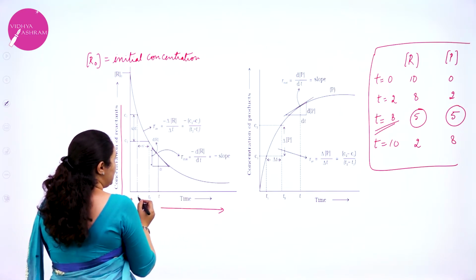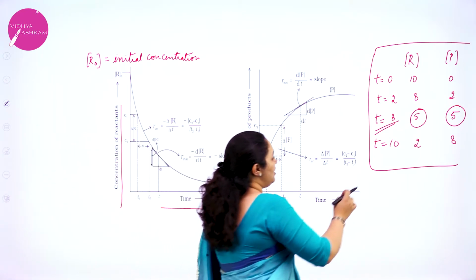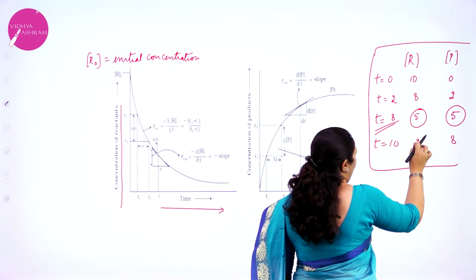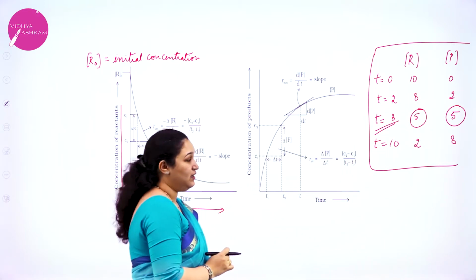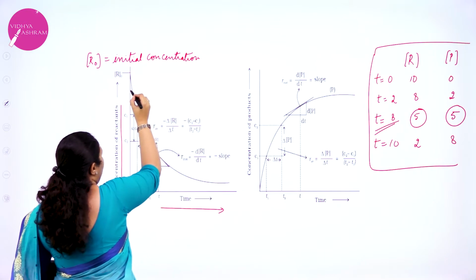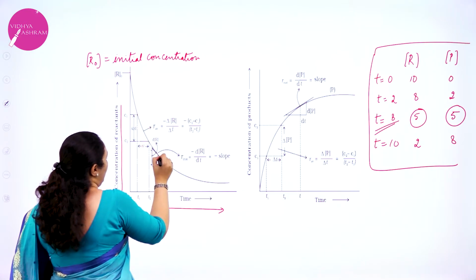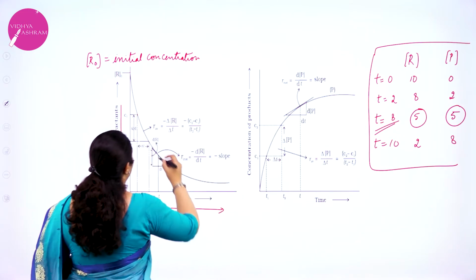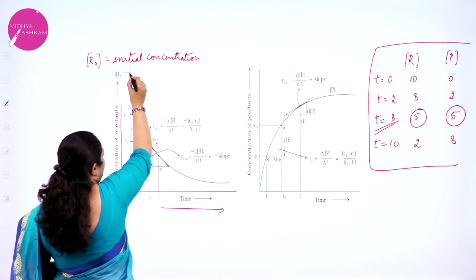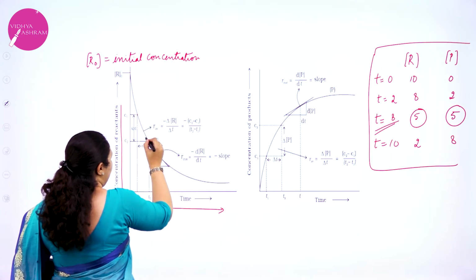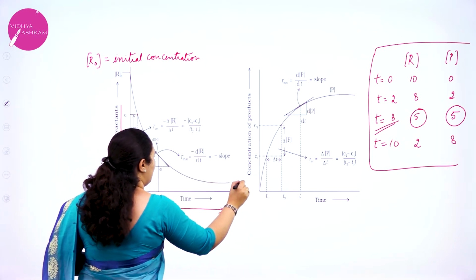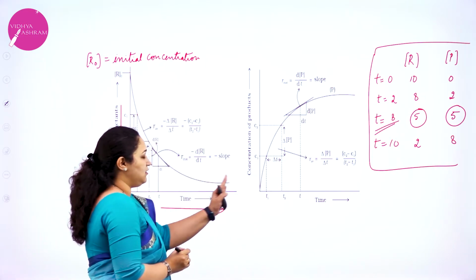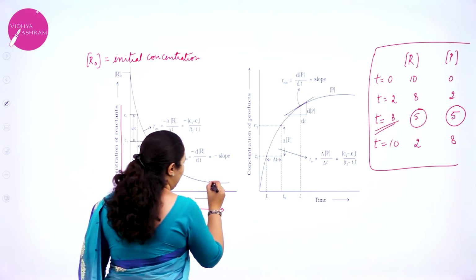As time passed, you can see here the concentration of reactants is going on reducing, isn't it? In the same way, if I go on plotting the graph, I am going to get different points, and if I join the points, I am going to get a curve like this. It starts from the y-axis and slowly it is reducing, and then you can see it becomes constant after a certain time. That is, you will get a straight line after some time.